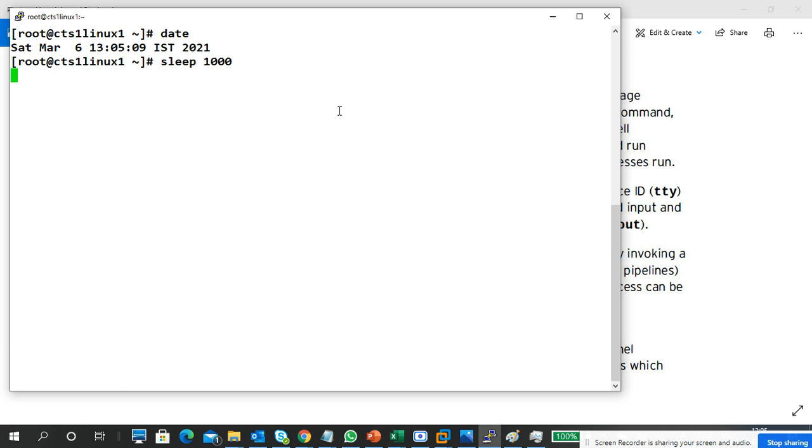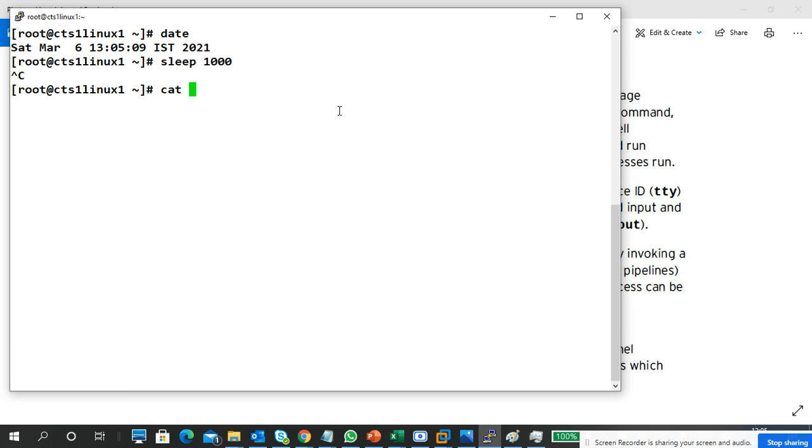It is in my terminal only. This terminal will keep showing up to 1000 seconds. Once the 1000 seconds are completed, it goes back to normal. So I'm canceling this one with Control C. I stop the process. That's it. When it is showing on my screen, then it is a running process.